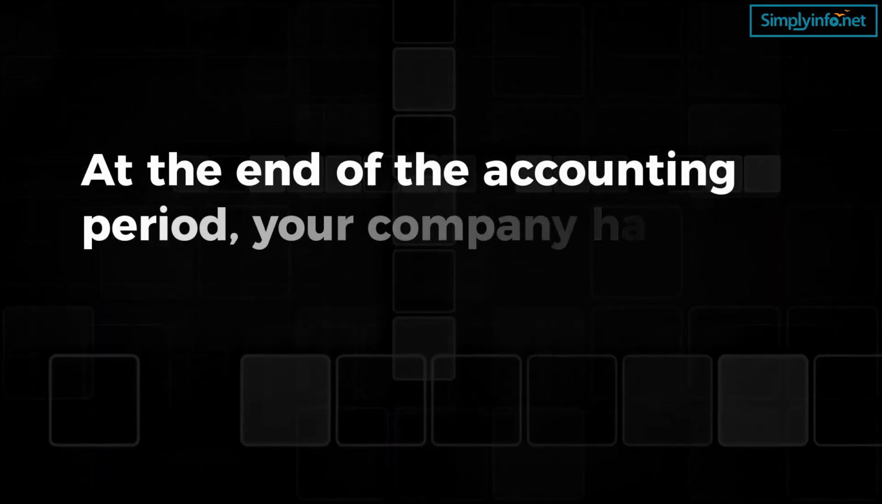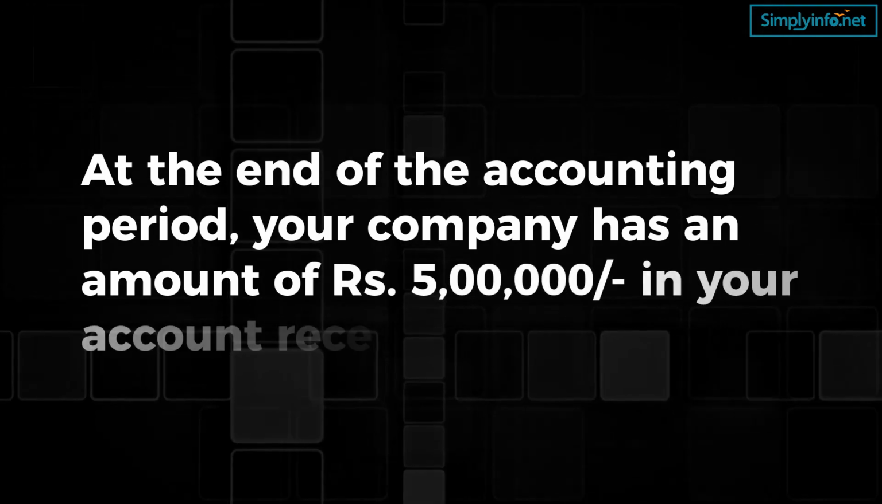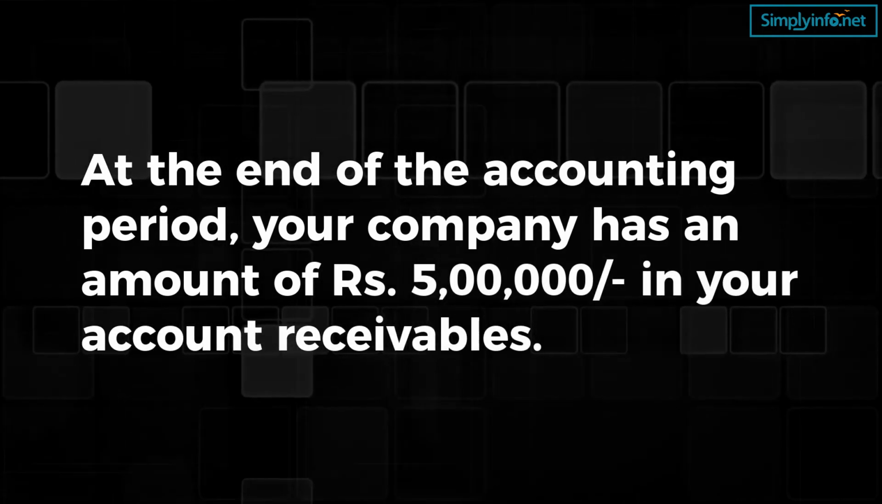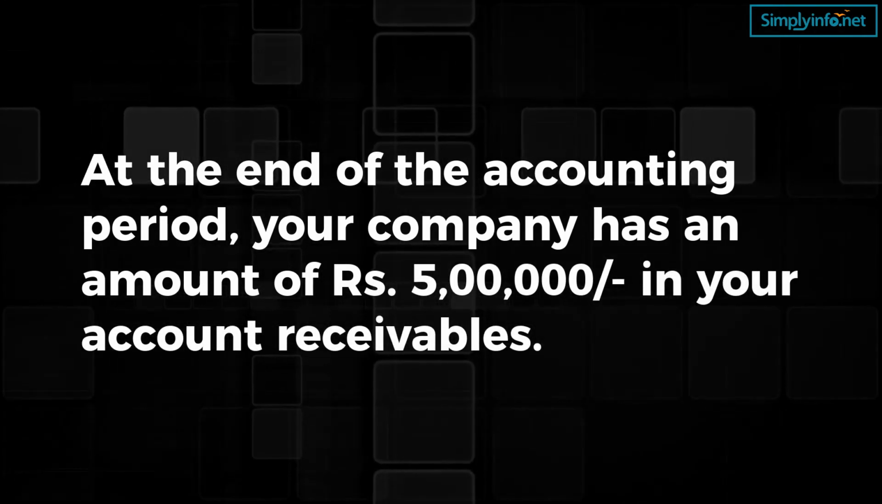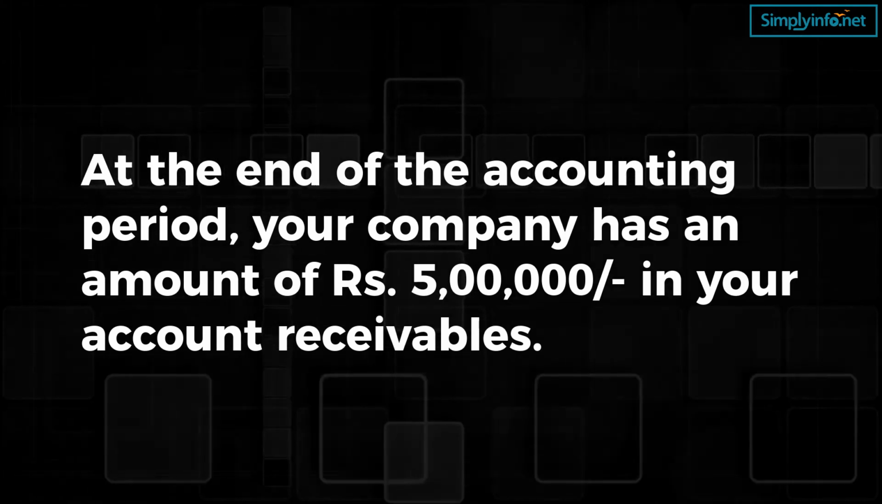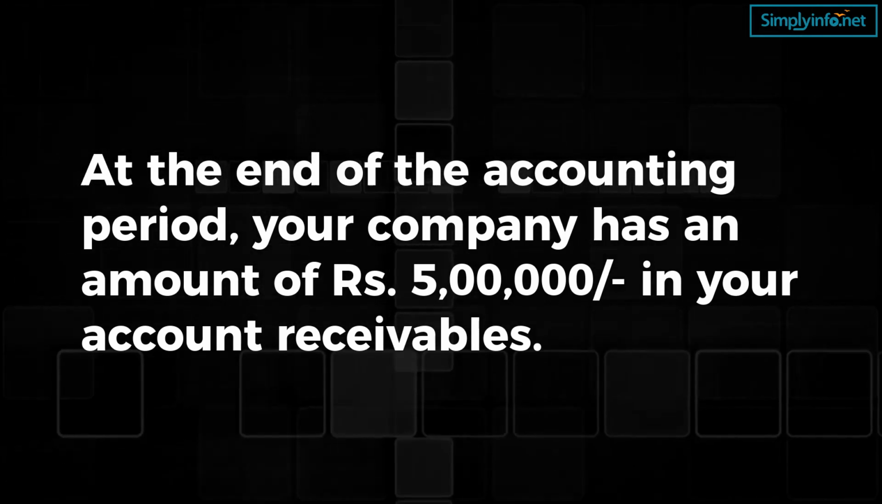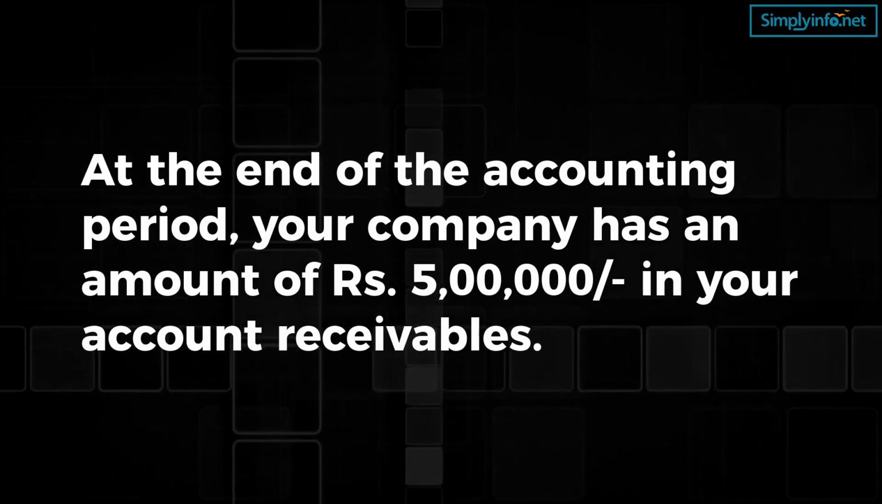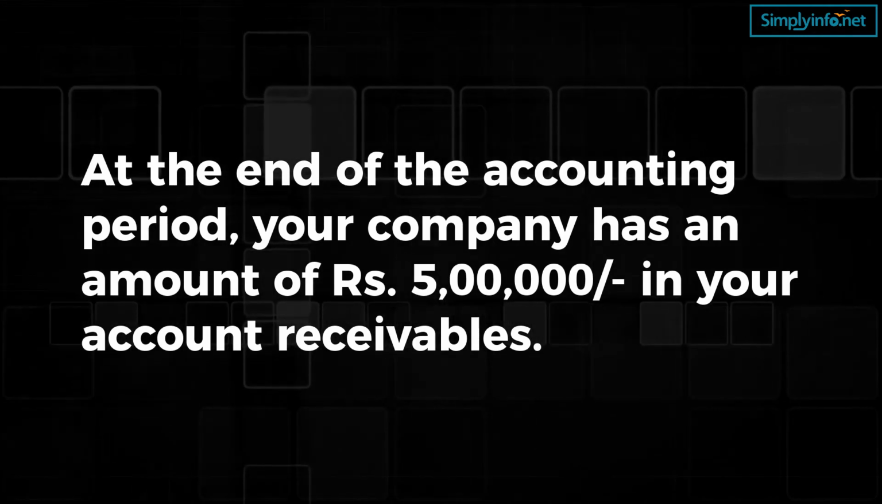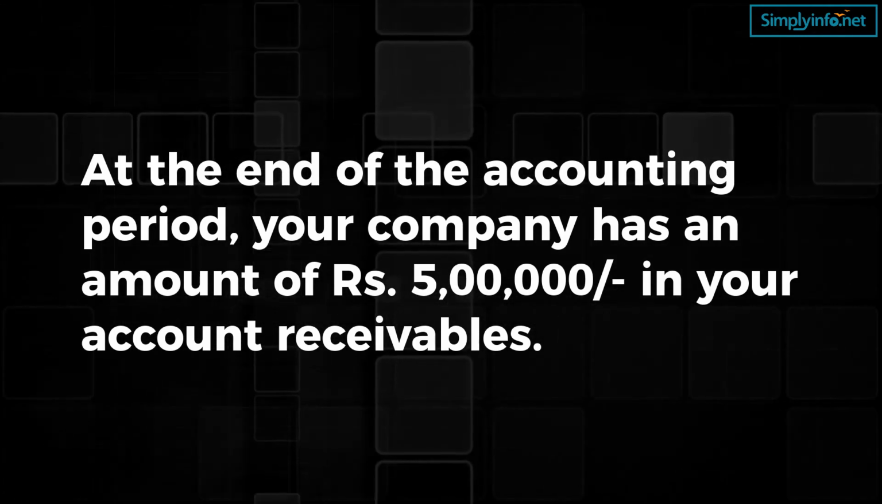For example, at the end of the accounting period, your company has an amount of Rs 5 lakh in your accounts receivable. The previous records indicate that an average of 10% become uncollectable. You need to set aside an allowance for the bad debts account to have a credit balance of Rs 50,000, that is 10% of Rs 5 lakh.